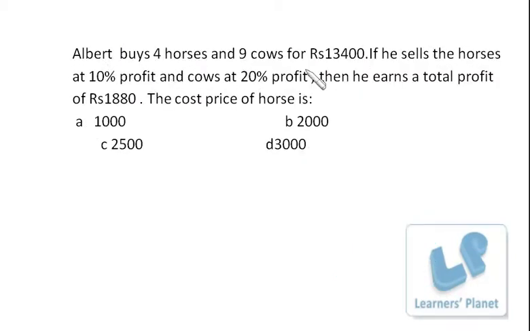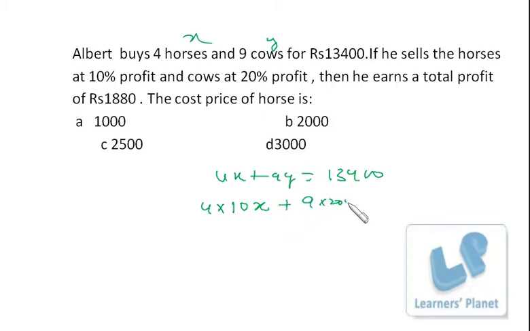Albert buys 4 horses and 9 cows for 13400. I assume the price of the horse is x rupees and the price of the cow is y rupees. So 4x plus 9y is 13400. If he sells the horses at 10% profit and the cows at 20% profit, the profit calculation is 4 into 10x, going for cross multiplication as in the previous case, plus 9 into 20y is equal to 188000, right? This is nothing but the profit calculation.